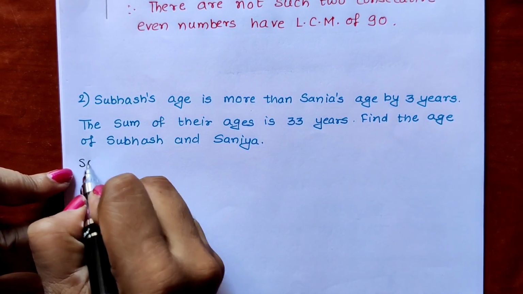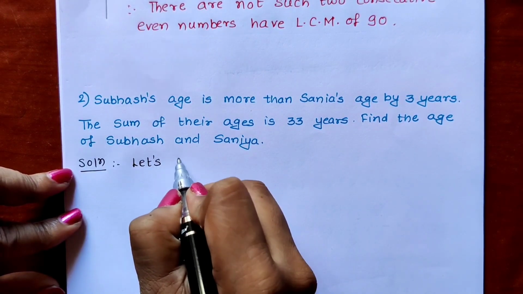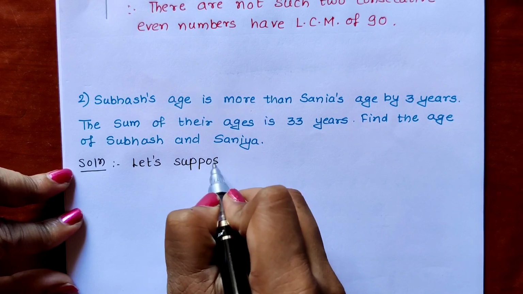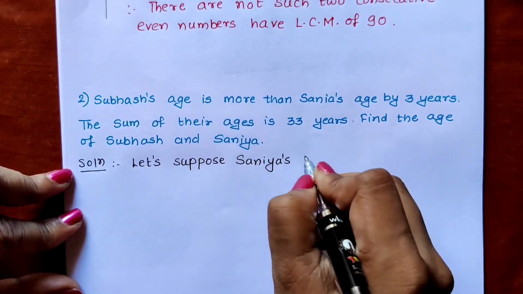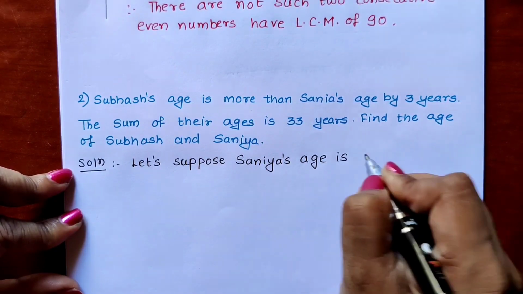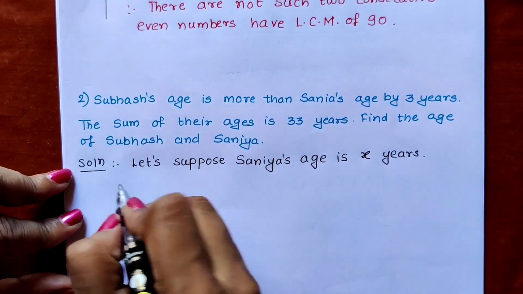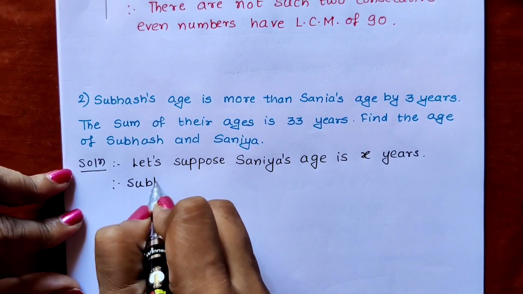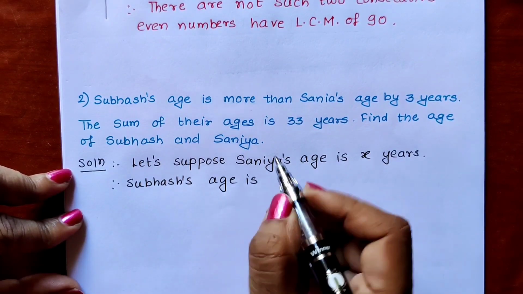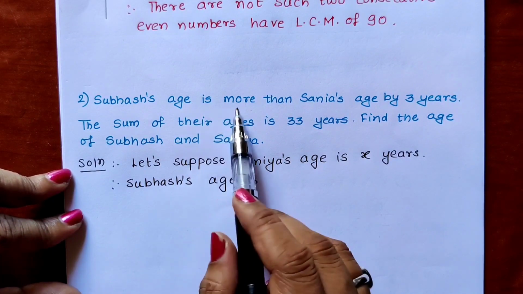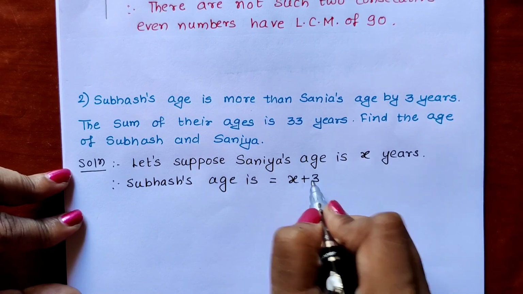So solution, let us suppose Sania's age is X years. If Sania's age is X years, what will be Subhash's age? Therefore, Subhash's age is, Subhash is older, his age is more than Sania by 3. That means his age will be X plus 3 years. Correct?